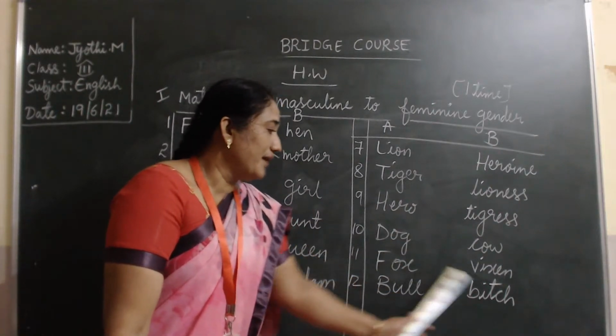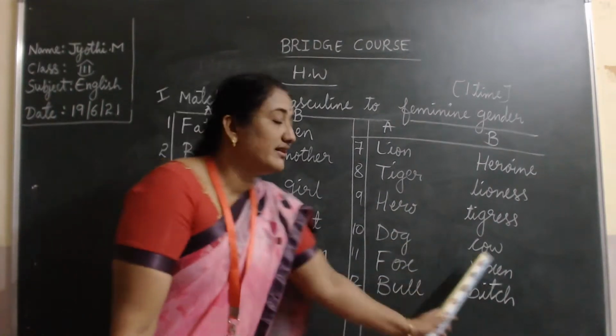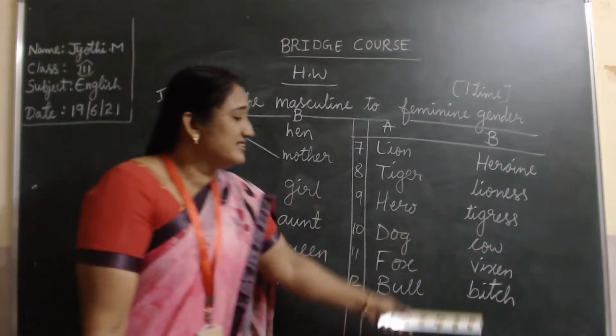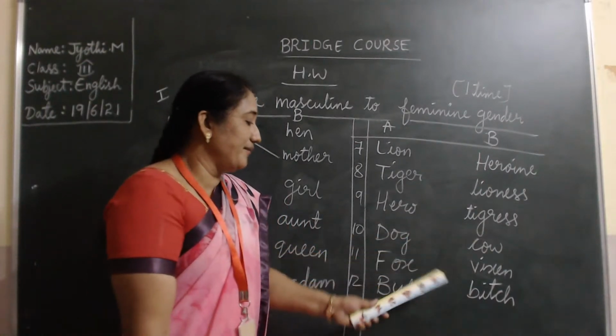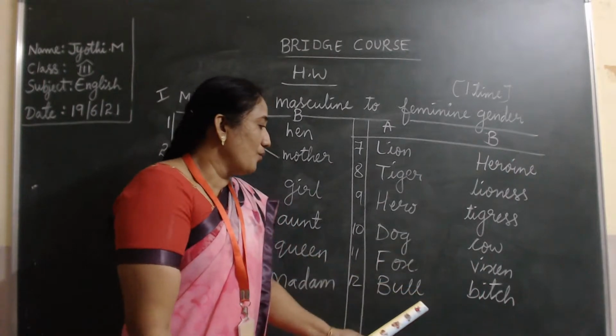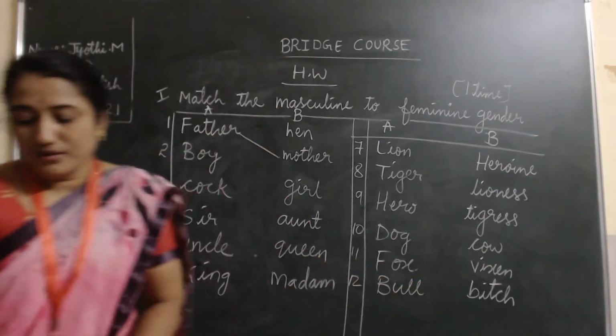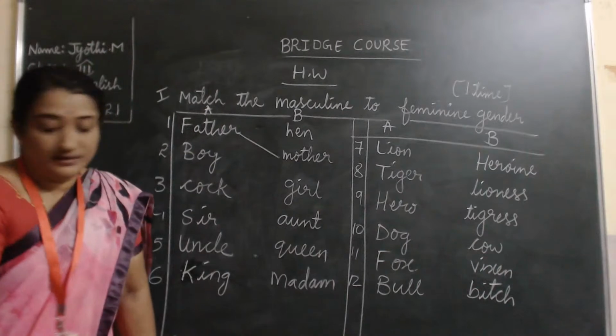Vixen. See, sometimes it is coming here. Don't think that they have given the direct answer. It is like a jumbled one. You have to just identify. Fox, vixen, bull, cow. Take down this homework, children.